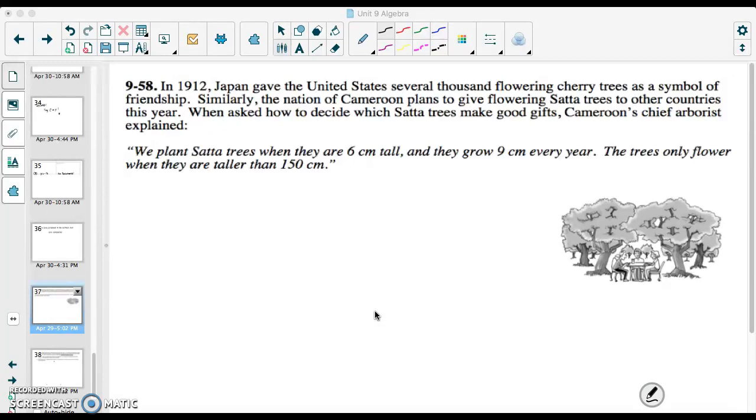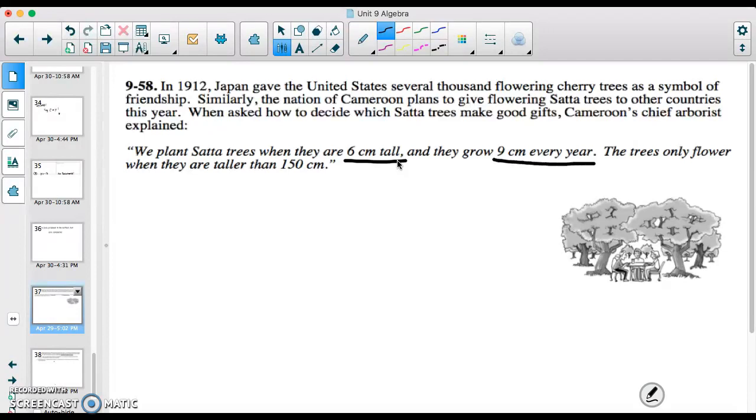Similarly, the nation of Cameroon plans to give some flowering trees to other countries this year. When asked how to decide which trees make good gifts, Cameroon's arborist, I think that's a flower specialist, explained, we plant trees when they are 6 centimeters tall. So it looks like that's our tree's starting point, and they grow 9 centimeters every year.